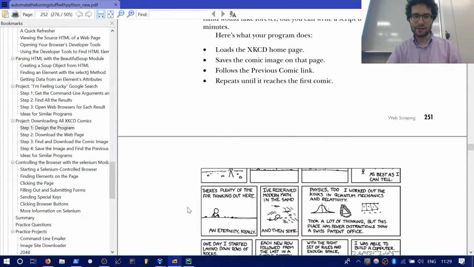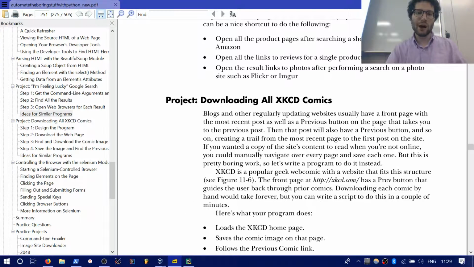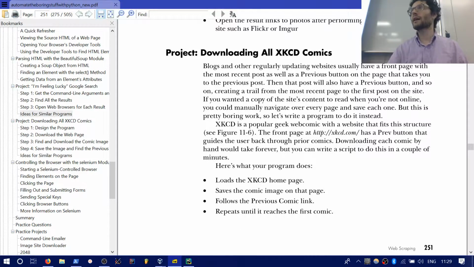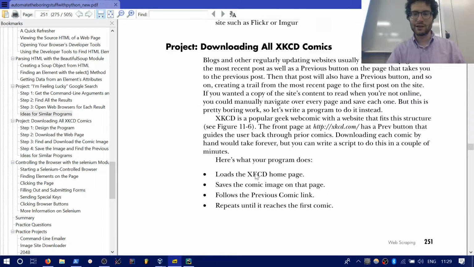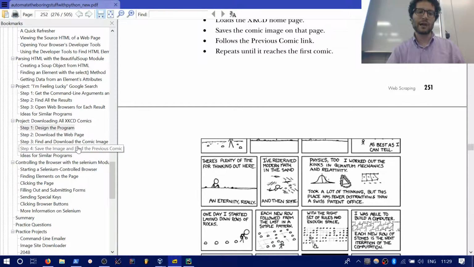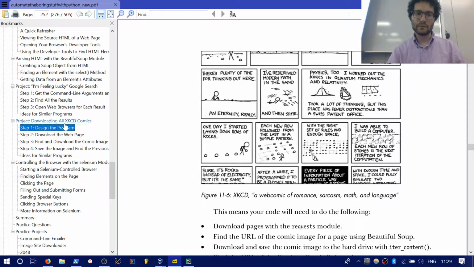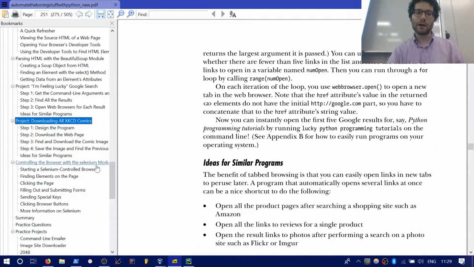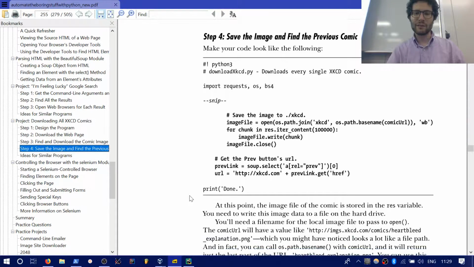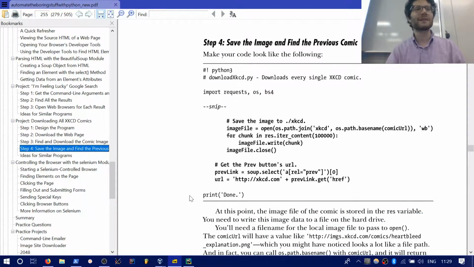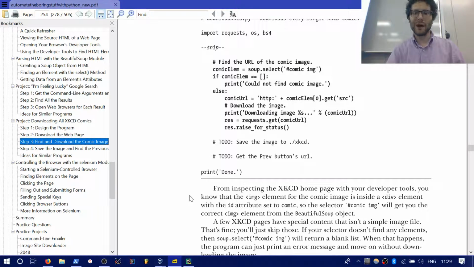The project over here goes over step by step how to do that. So I want you to turn that in for your quiz grade today, your quiz and in-class work grade for the day. So go through the steps to build a program. It starts at XKCD, by the way, and it goes backwards typically. That's the way it works. It goes backwards. The one I wrote goes forward instead.